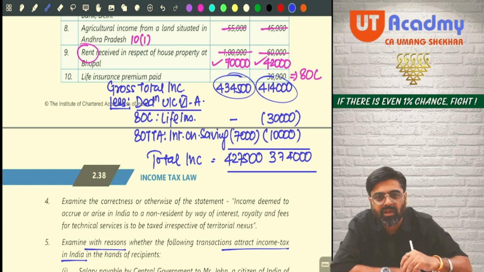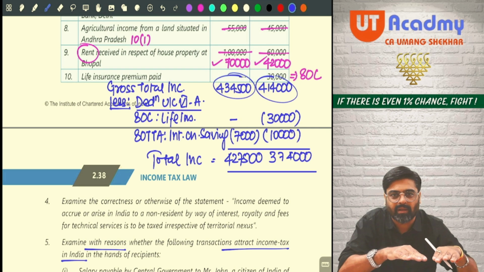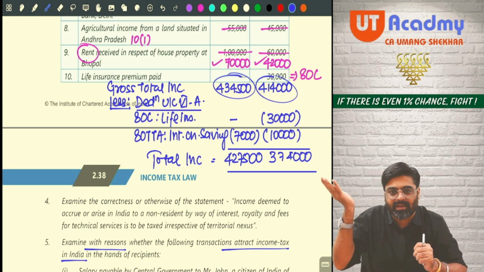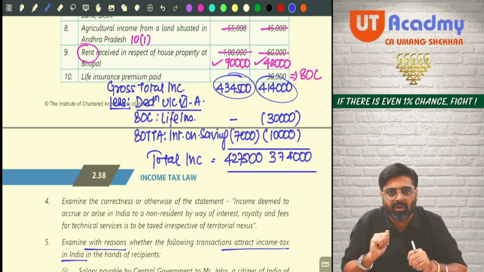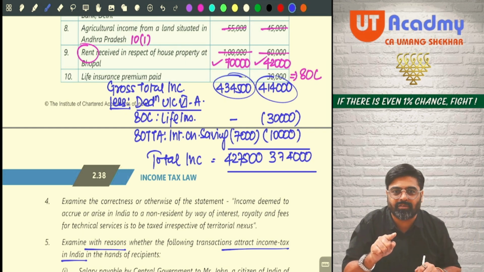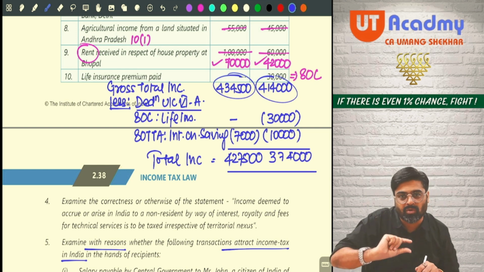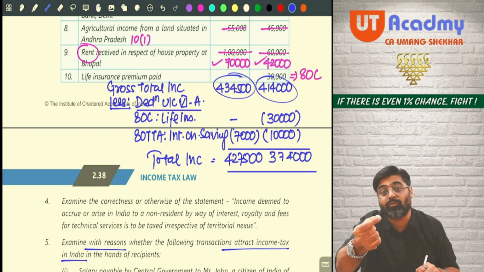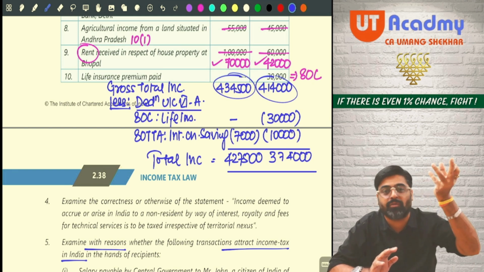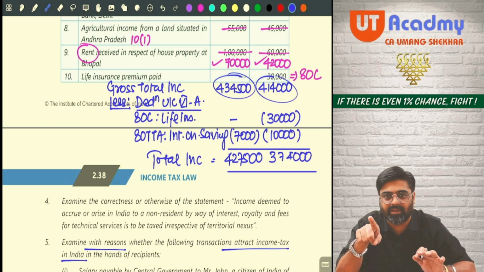So is it better for us? No. Why? Because if we are able to get the deduction and reduce our total income, it is always better to pay tax on a lower total income rather than paying tax on a higher total income. Yes or no? But if you follow 115BAC, these deductions will go away from your hands. And whatever gross total income was there, that will become your total income now. And on that you will have to pay tax. And even if the rates are concessional, there will not be much benefit for you. Getting my point? In that same question, they can ask you like this.